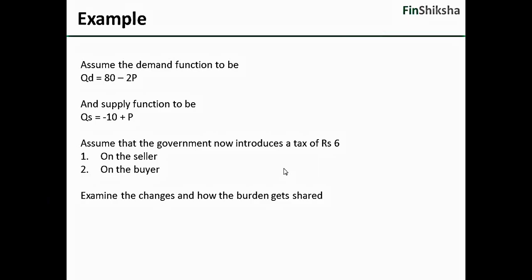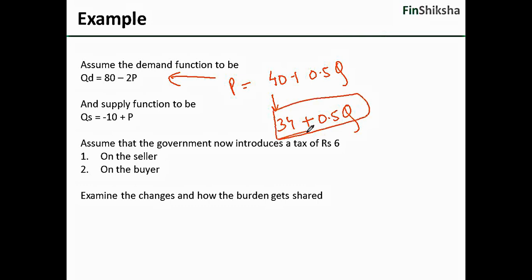What happens if the tax is put on the buyer? Now interestingly, if the tax is put on the buyer, he will be willing to pay less, which means the demand curve should shift lower. When we were talking earlier about a curve being something like 40 plus 0.5 Q, that is the price that the buyer was willing to pay. This 40 will now go down by 6 rupees because now the buyer is paying this to the supplier.